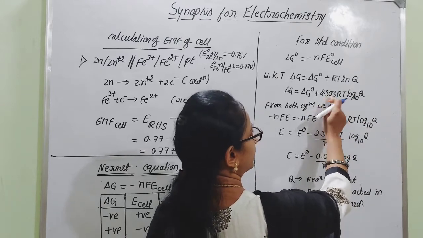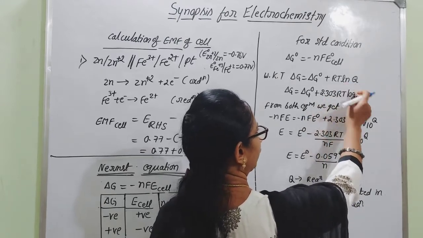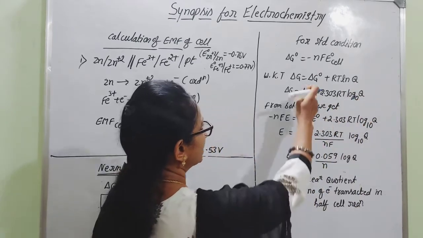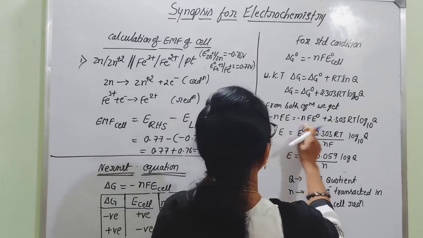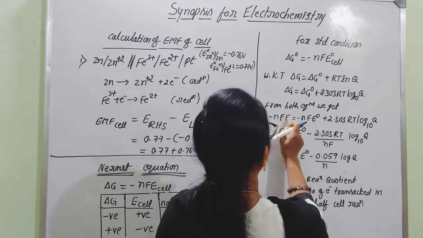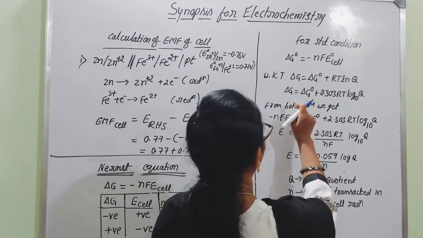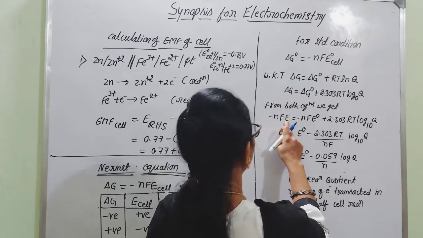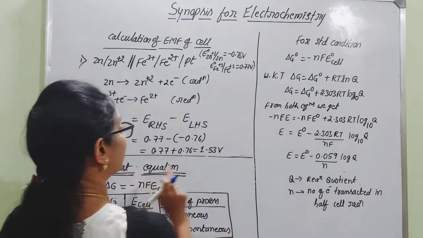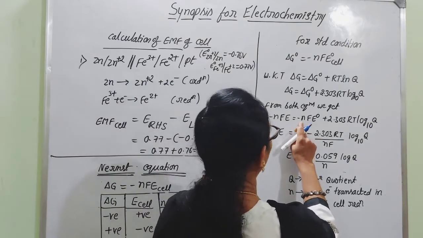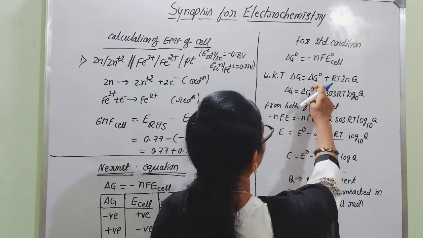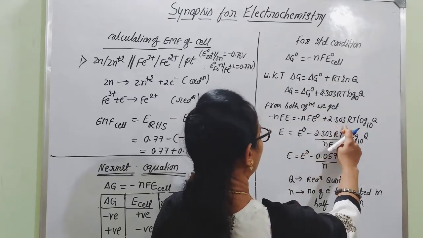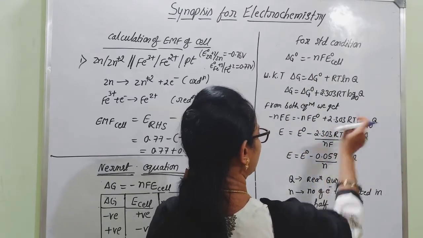Hence we can write 2.303 RT, and in spite of writing ln, you can write log base 10 Q. Then by considering these expressions, how can we change this expression? In spite of writing delta G, we can write minus NFE, because delta G is equal to minus NFE. That is, minus NFE is equal to minus NFE naught plus 2.303 RT log base 10 Q, as you know.